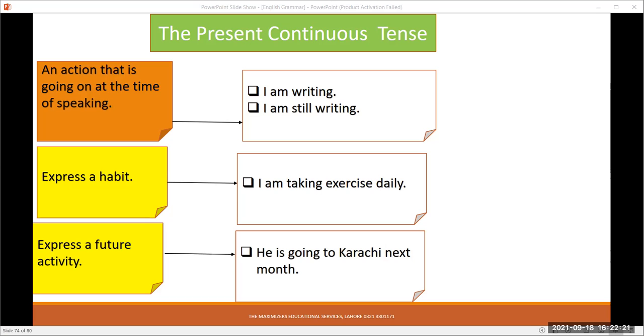But if you use the ing structure, the present continuous tense structure, which means first form of the verb plus ing, so I am taking exercise daily means it is a short-term activity. It can also express a future activity. For example, he is going to Karachi next month.